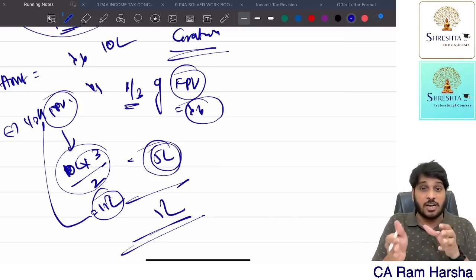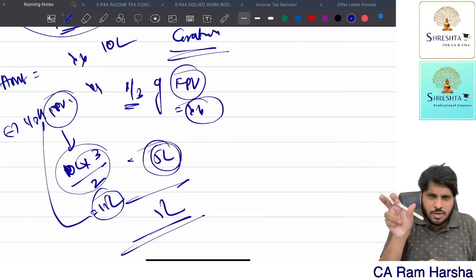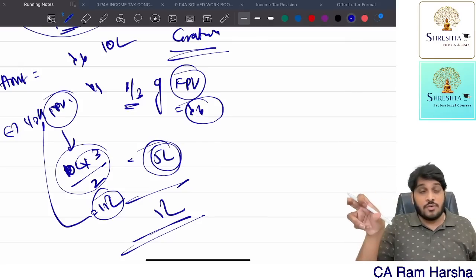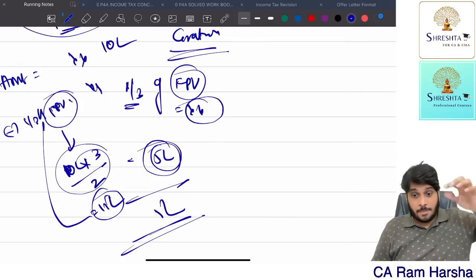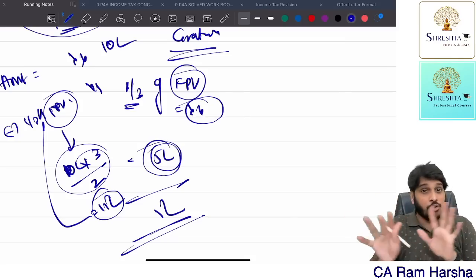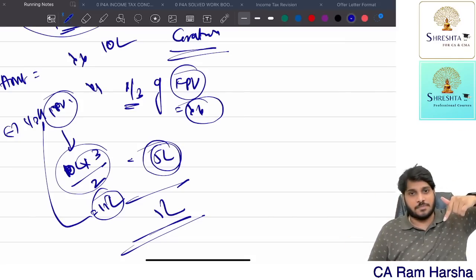Employee commuted 40% for 2 lakh. Employee commuted 70% of the pension for 5 lakh. How to identify full value? How much amount received divided by the commutation percentage. Apply. You will get full value. On that full value, how much is exempted? 1/3. That is the exempted value. Exempted value you should reduce from which value? Full value? No. You should reduce the exempted value from the pension received in lump sum.